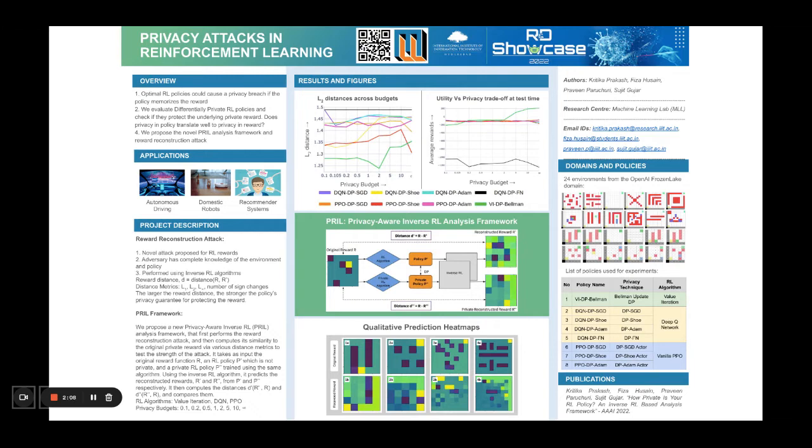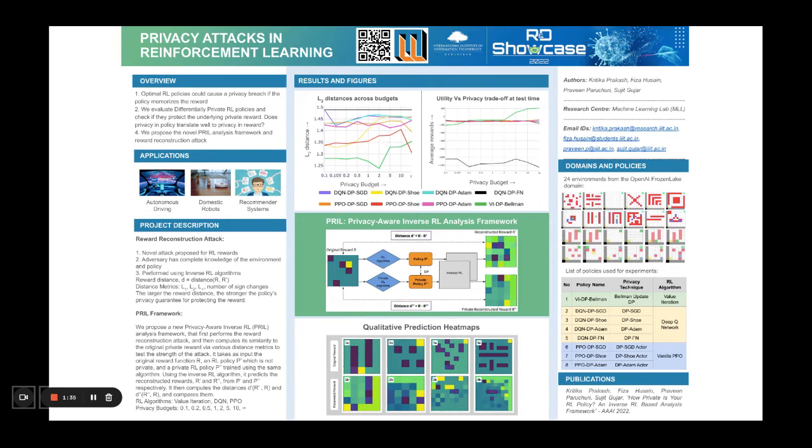We demonstrate our results across 24 environments, 3 RL algorithm classes, 5 privacy techniques, 9 budgets, and 4 distance metrics. This includes the no privacy case as a baseline where the budget is infinite. The first graph shows the L2 reward distance across budgets for each private policy. It shows that there is no indication of the policy improving at reconstructing the reward with a relaxation in budget, thus rendering all strategies ineffective at providing true reward privacy.